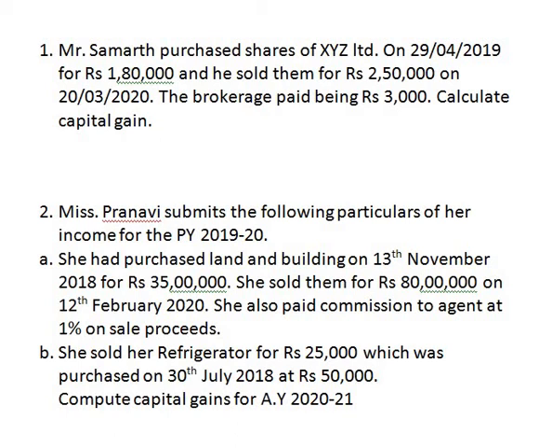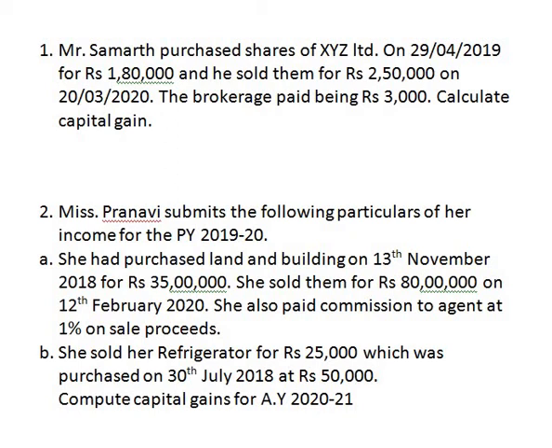This is a simple sum on short-term capital gain. That is, he has purchased shares on 29 April 2019 and has sold them on 20th March 2020. Means Samarth has held these shares for less than 12 months. Therefore, he is holding short-term capital asset and whatever result arises will be short-term capital gain.